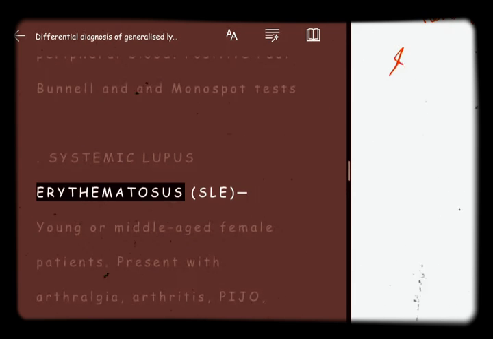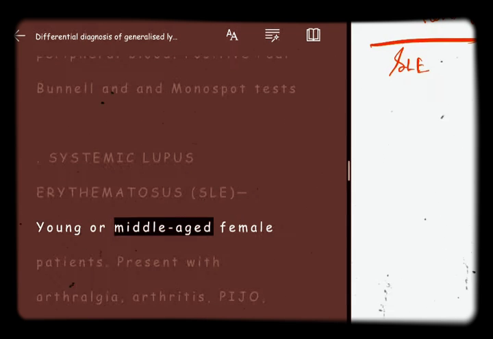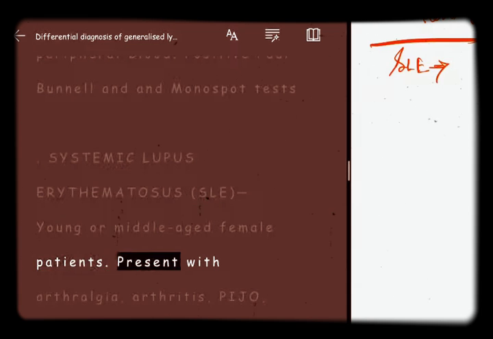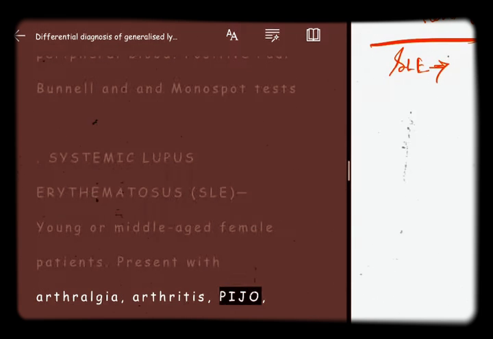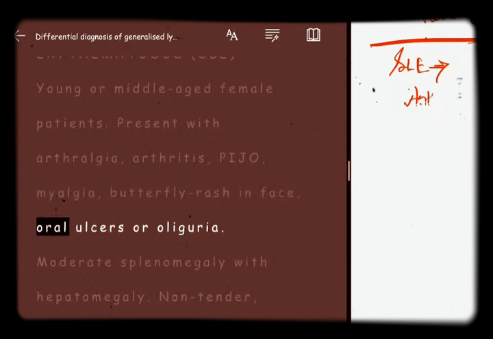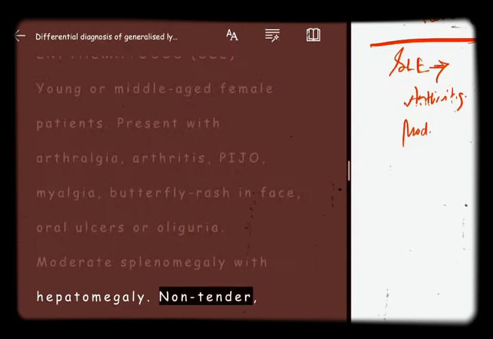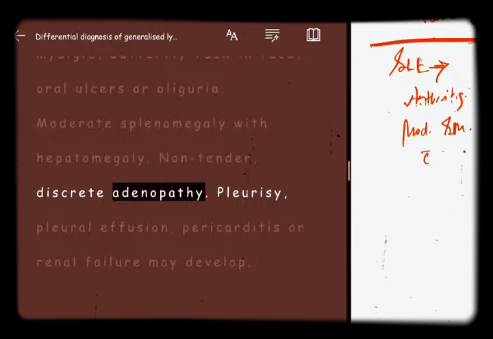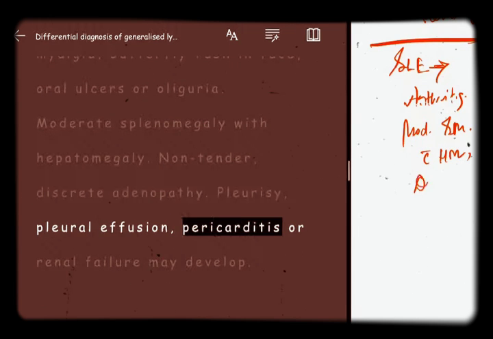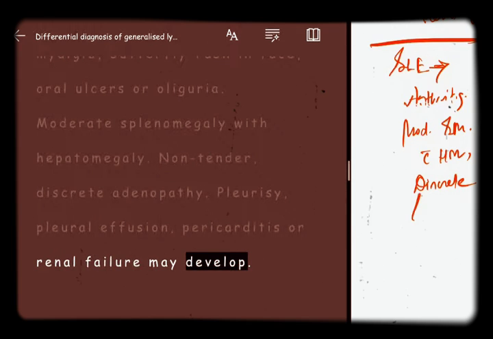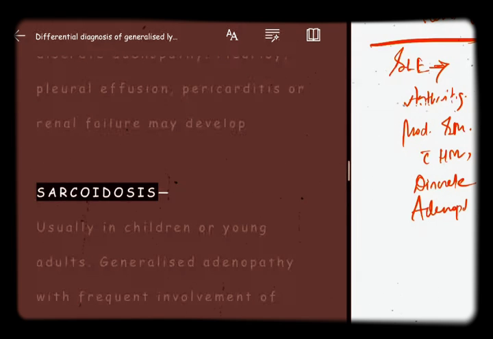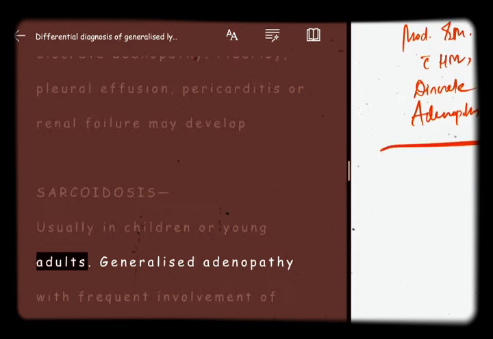Systemic lupus erythematosus, SLE. Young or middle-aged female patients. Present with arthralgia, arthritis, myalgia, butterfly rash on the face, oral ulcers, or oliguria. Moderate splenomegaly with hepatomegaly. Non-tender, discrete adenopathy. Pleurisy, pleural effusion, pericarditis, or renal failure may develop. Sarcoidosis. Usually in children or young adults.